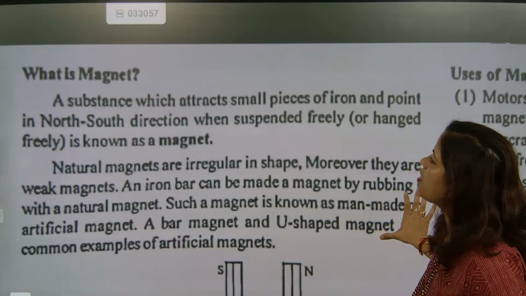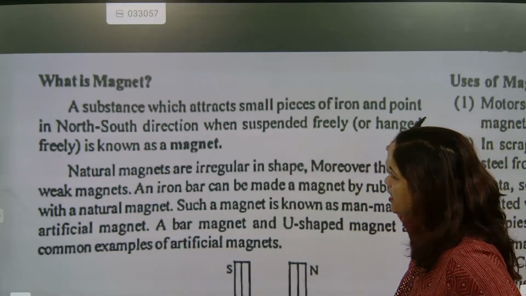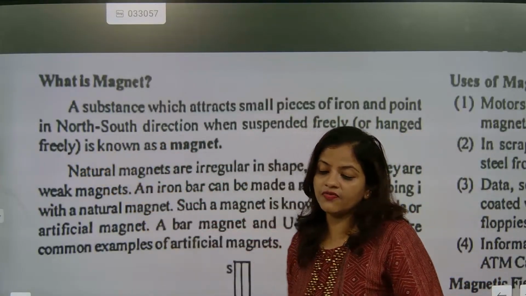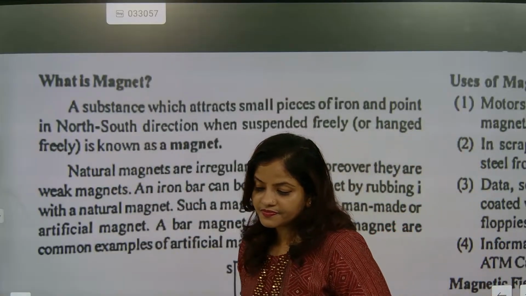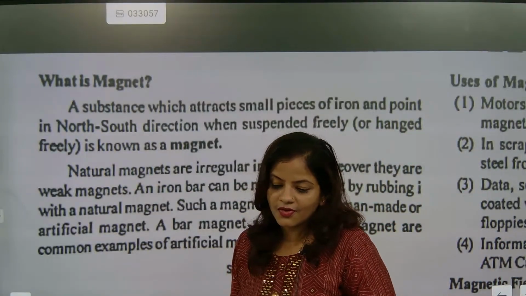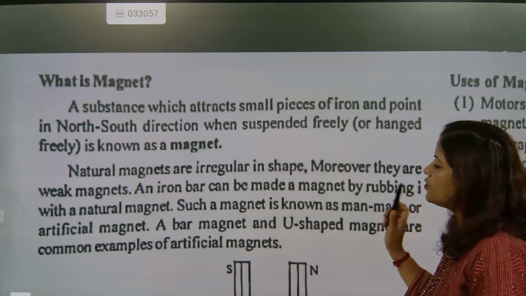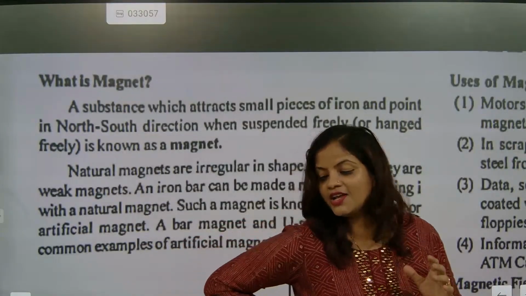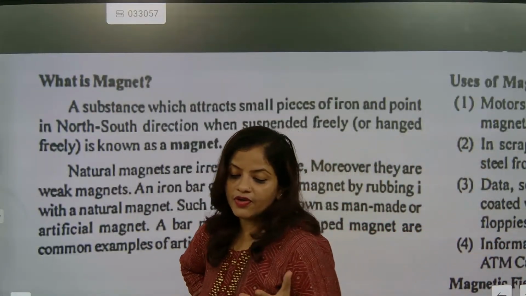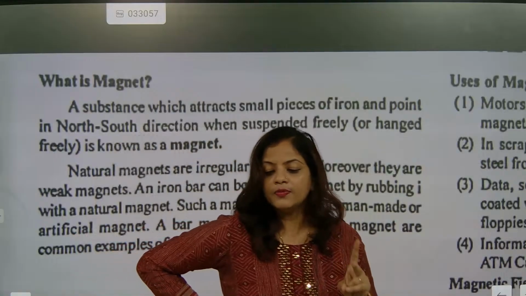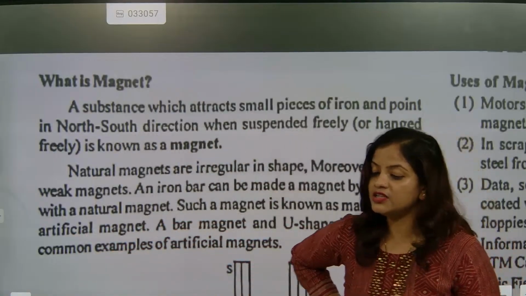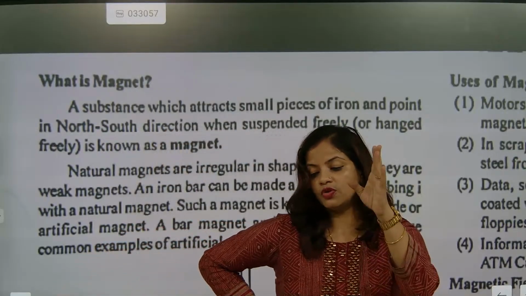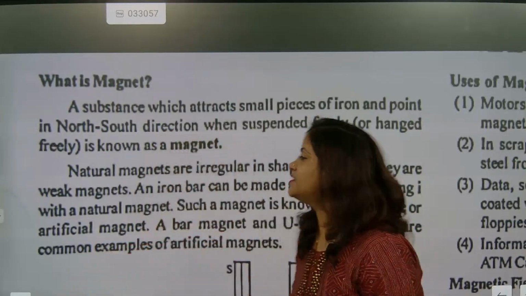Okay. So now we are going to talk about a substance which attracts small pieces of iron and, when suspended freely, points in two directions, north and south. So this is known as magnet. Okay. So magnet will be having two poles. One pole will be considered as north pole, and another pole will be considered as south pole. So they will be pointing towards north and south. So this is exactly considered as magnet.